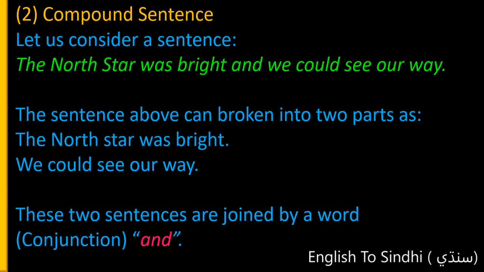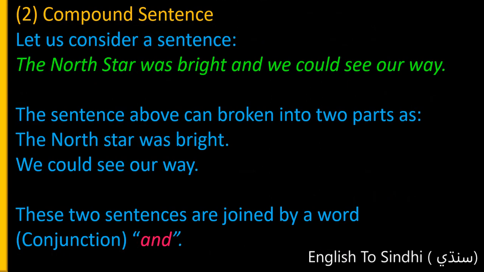Look at the first part. The North Star was bright. The words North Star are called the subject of the sentence, whereas was bright is the predicate. Similarly, we could see our way: we is the subject, could see our way is the predicate.